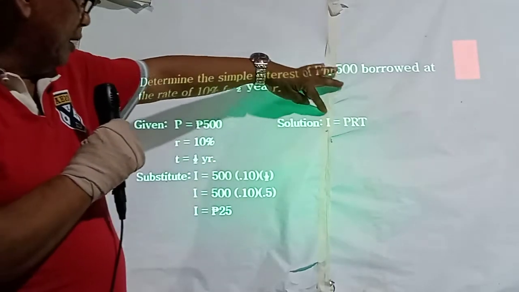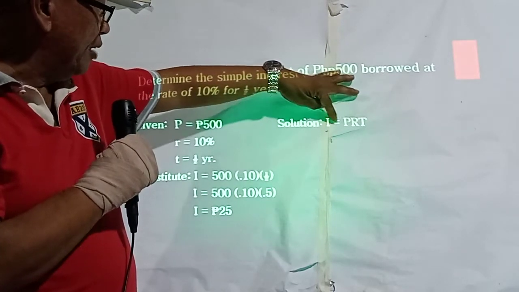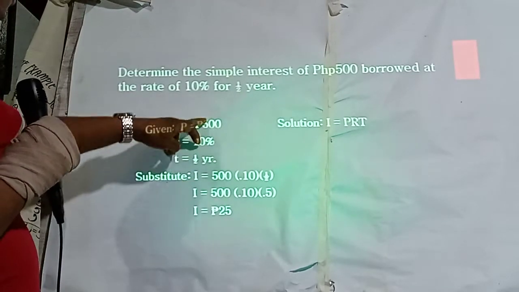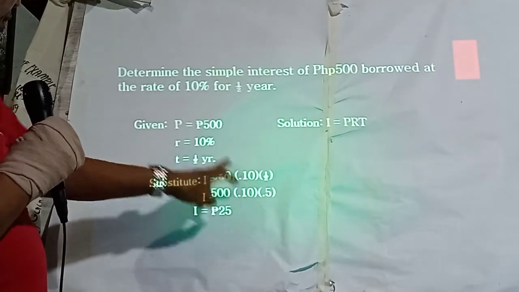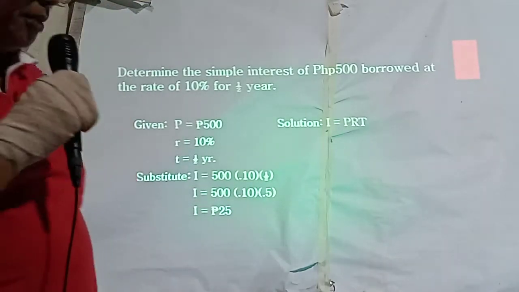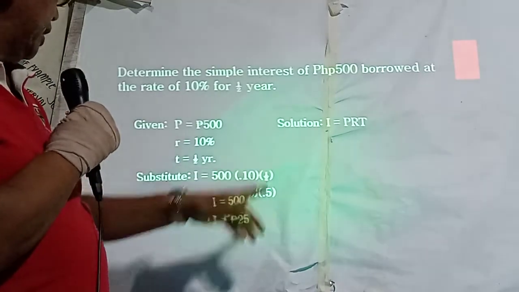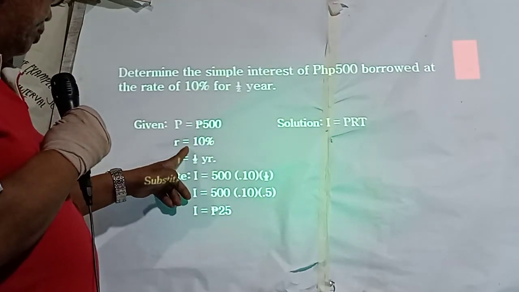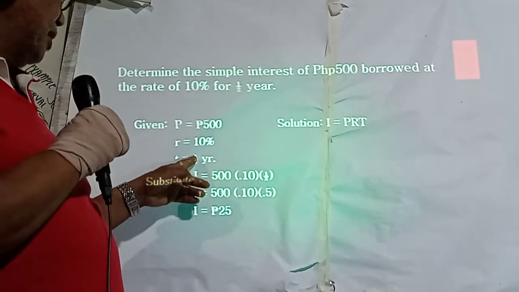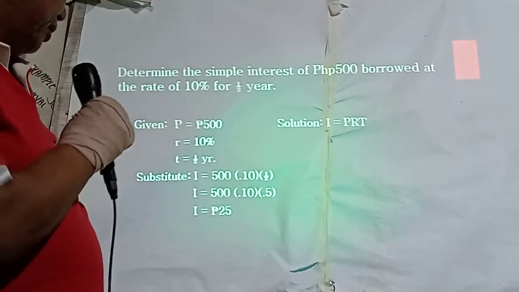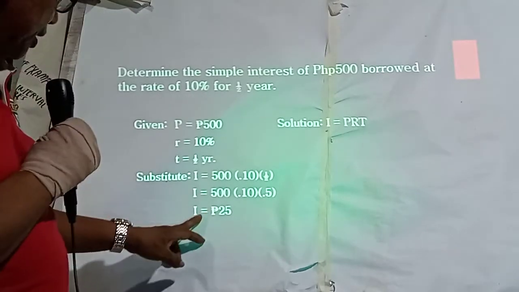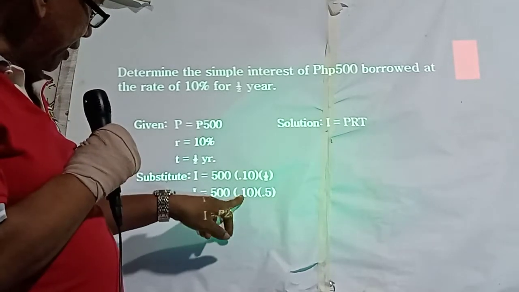The solution: the formula I equals principal, rate, and time. Substituting 500 for the principal. 10%, you just change that to a decimal by moving the decimal point 2 places to the left. So that is 10 hundredths, 0.10. And how about 6 months? That is 1/2 year, so 1 divided by 2 is 0.5. So just multiply 500 times 0.10 times 0.5.